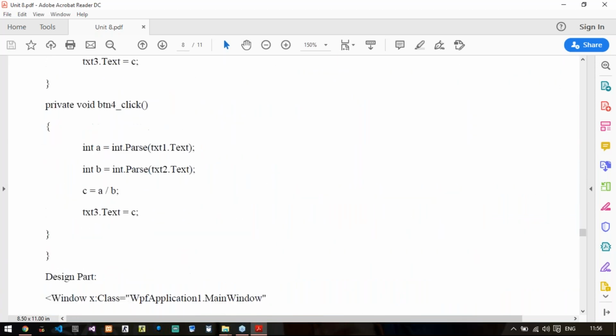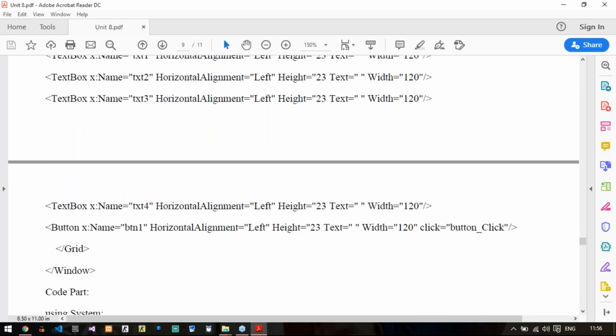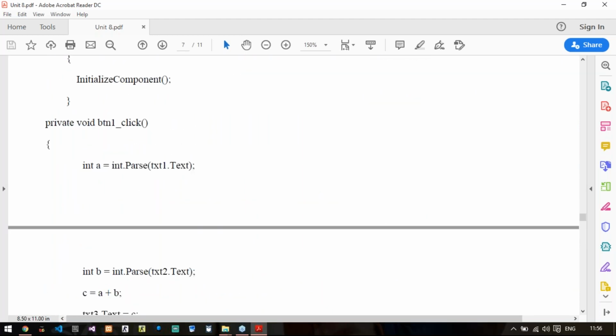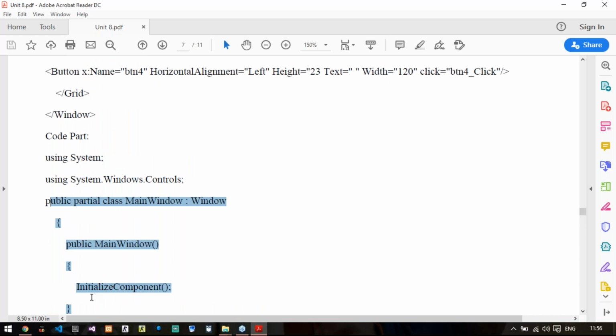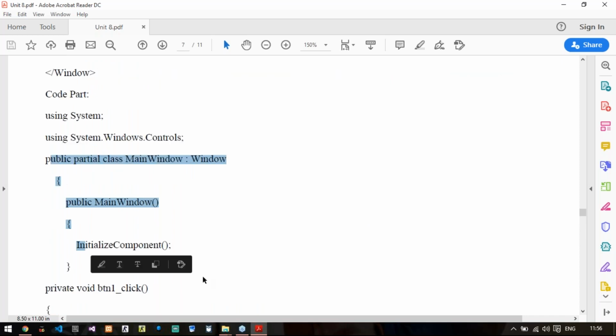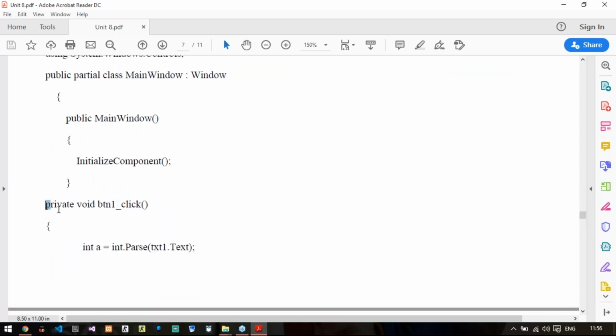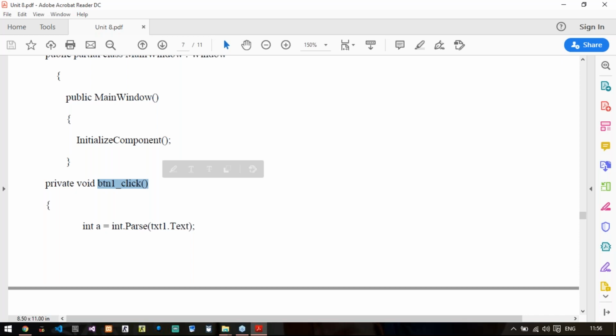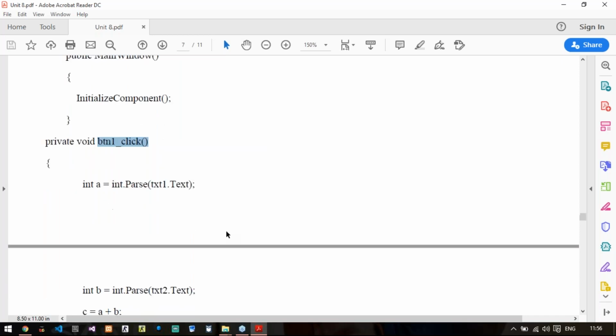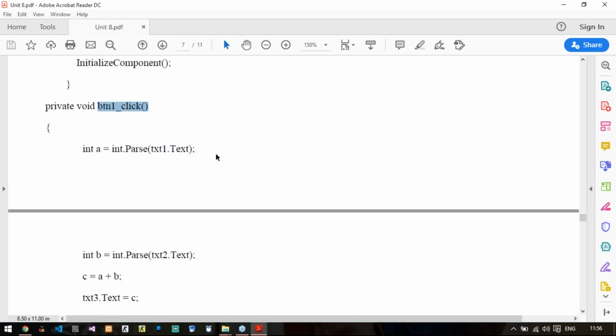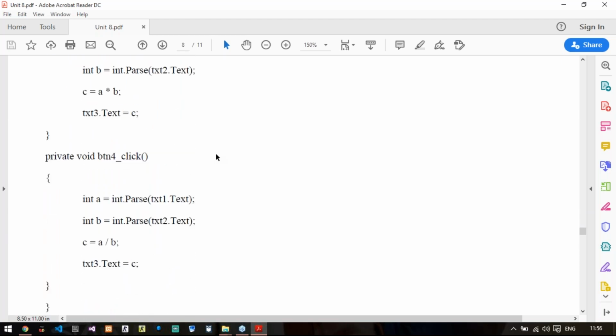Again, I am repeating, please do not write anything from this. This public class initialize component, don't write. You just write this thing. Even I don't require this private void. You just write this button one click and write down the code. It will be okay for me. Right, so this is all about your unit number 8.